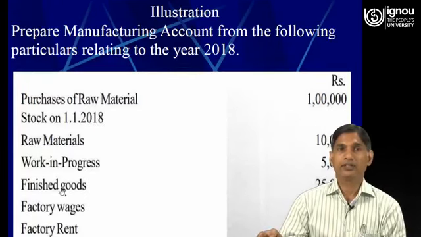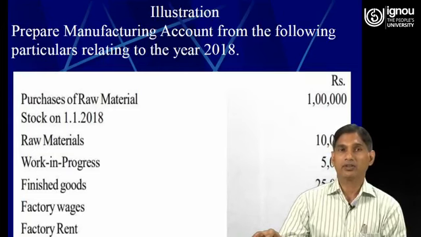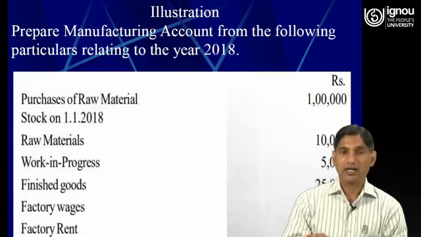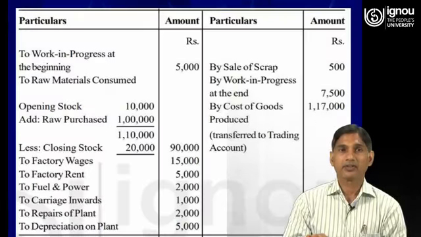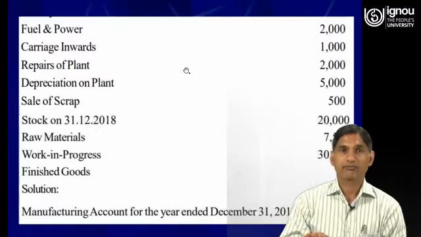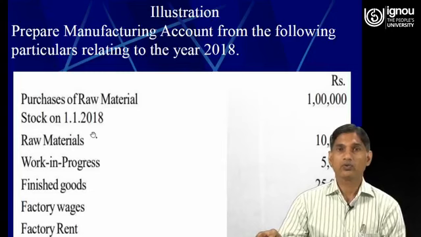Yes, finished goods 25,000, opening stock of finished goods. See, we have only considered raw materials and work in progress while preparing the manufacturing accounts. Kindly check it. Yes, to work in progress at the beginning 5,000 rupees.